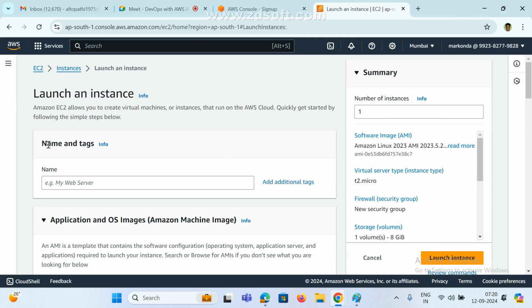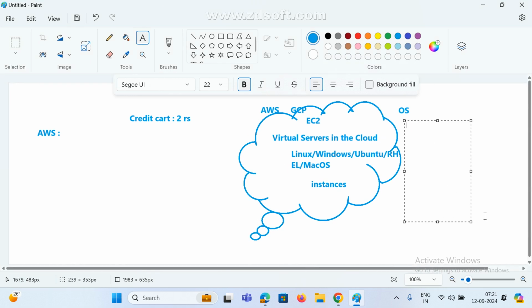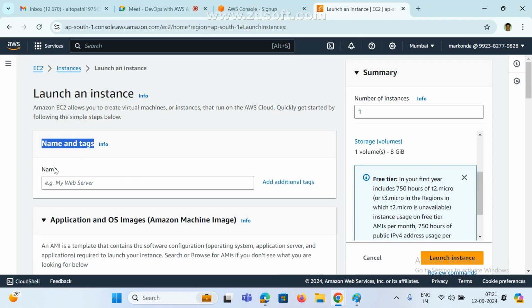Now it is asking for name and tags. If you want to create any VM or instance, the first step is it is asking for a name. Whatever name we can use. I am using DevOps instance. Whatever name, that is your wish guys. This is not fixed content. Whatever you want we can create. See here, name, we can give anyone. For DevOps, I am using DevOps, or we can use instance, or DevOps VM, virtual machine or instance, we can give any name. Both are the same, we can call it any way.